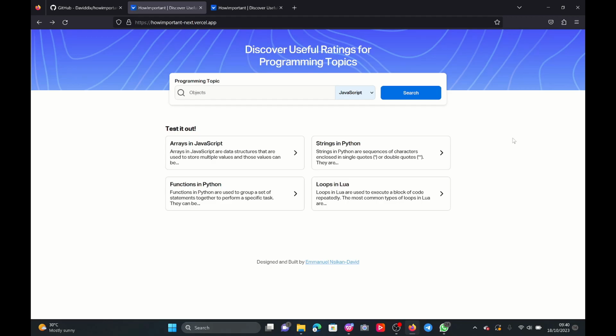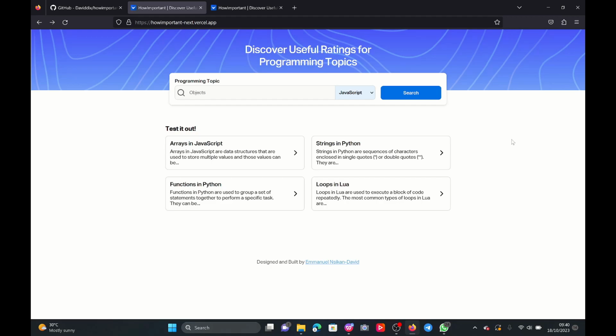How Important is a web app that gives you information about a particular topic in a programming language. So, for example, you have arrays in JavaScript. It gives you information about arrays and how they are used in JavaScript. So that's the basic overview of the entire web app.